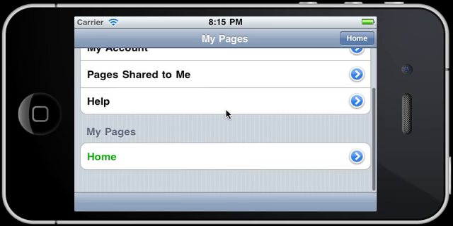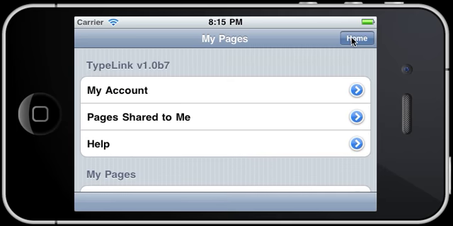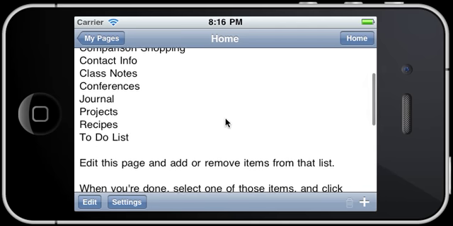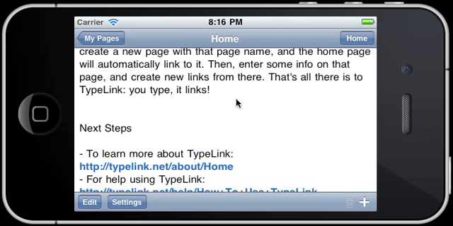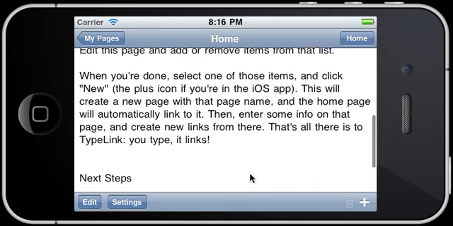And below that, my pages are listed out. You can see here for this new user, there's just the home page. You can get to that home page by tapping here or by tapping the home button up at the top of the screen here at any time. This button is on every page in the website, so you can always tap that to get back to home, which is your main starting point. When I go to the home page here, you see I've got my text showing up on here. I haven't added any links yet, but there are some URLs to other web pages down here. If you click on these URLs, it's going to take you to Safari to actually pull up these web pages.